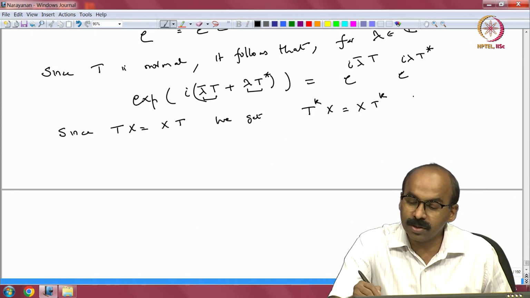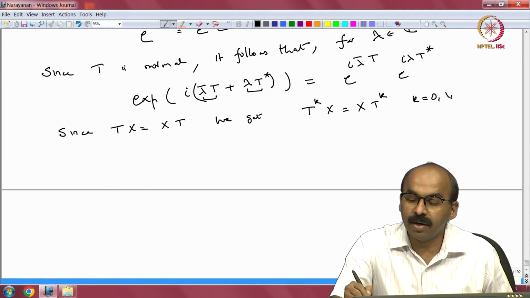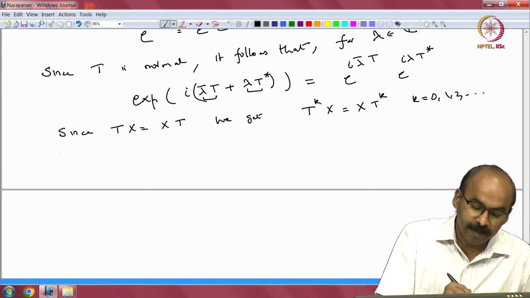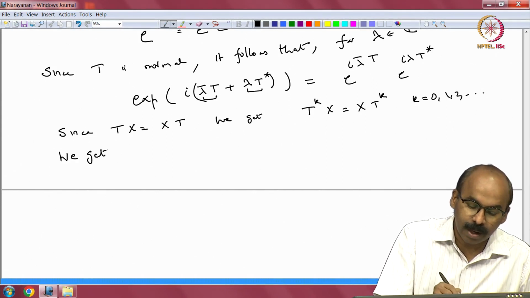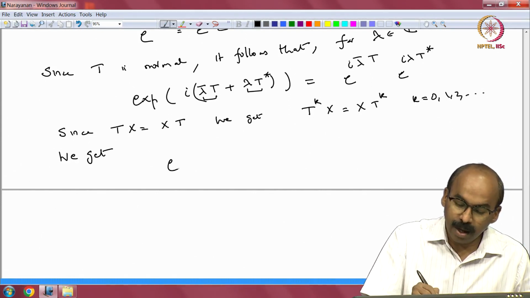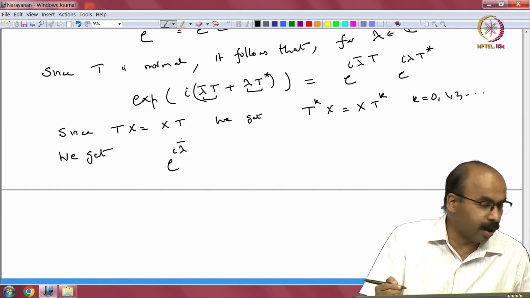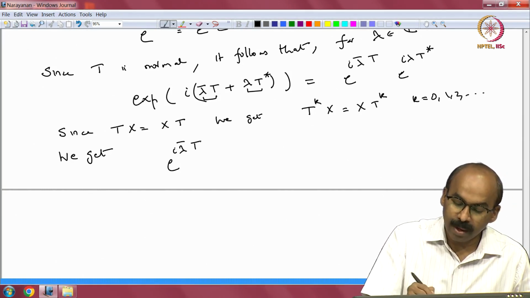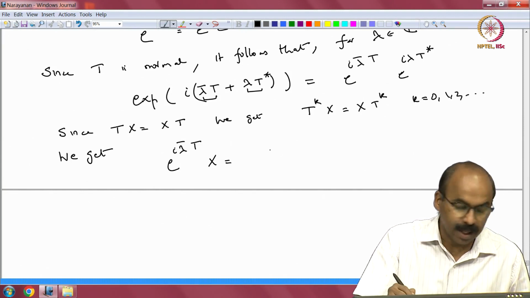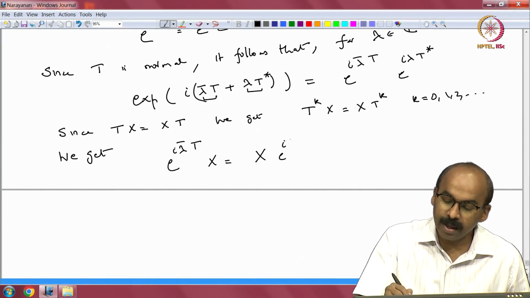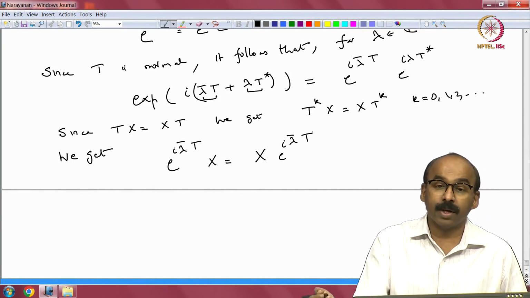This is true for k equal to 0, 1, 2, etc. We get e to the I lambda bar t x equal to x times e to the I lambda bar t, okay.